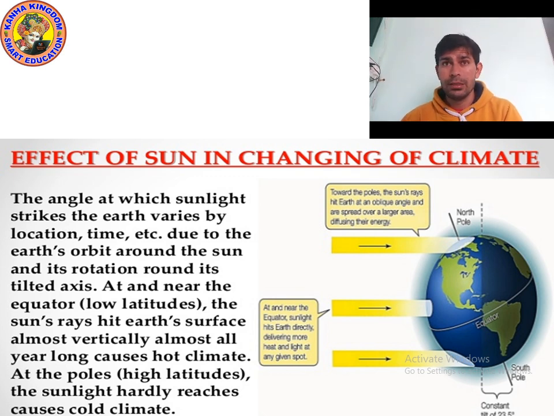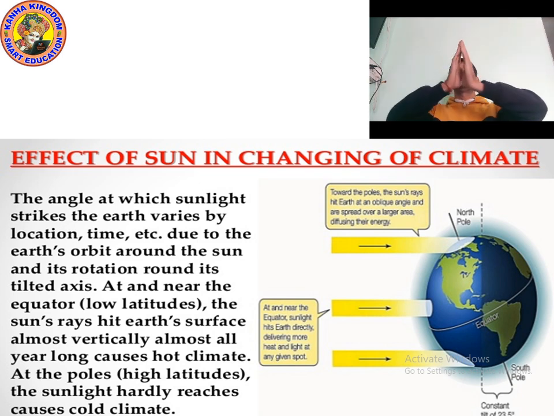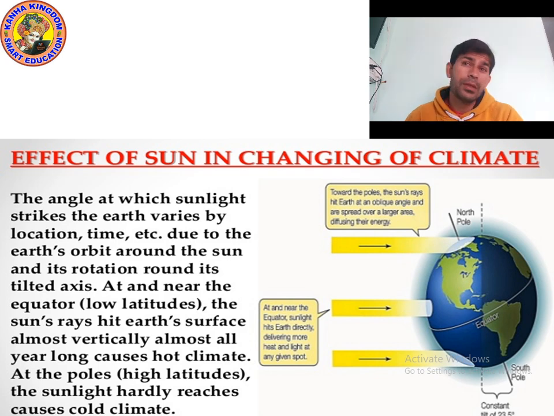Climate is the average weather condition at a particular place over a long period of time, about 25 years or more. So in short, whenever we measure climate, we take the average of weather at a particular place, generally over 25 years.